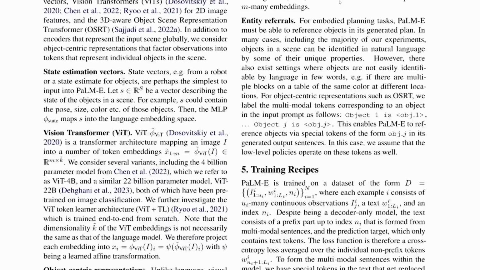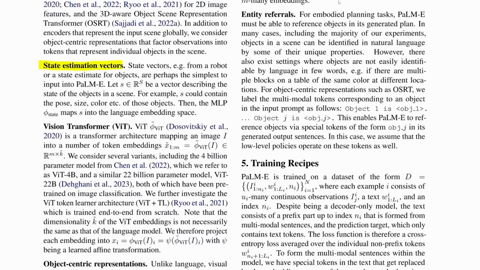The first thing they go to are these state estimation vectors, and these are just the simplest thing you could think of. For example, if you have a robot and you have an image of the robot, maybe there's a vector describing the state of that scene. So right here, as they say, a vector describing the state of the objects in the scene. For example, it might contain the pose, size, color, or these sort of attributes of the object. So this is something that someone might either need to go in and individually label, or maybe they have a model for doing this. I'm not exactly sure how they do it, but the point is that it's the simplest way of describing this without having to have all these complex models.